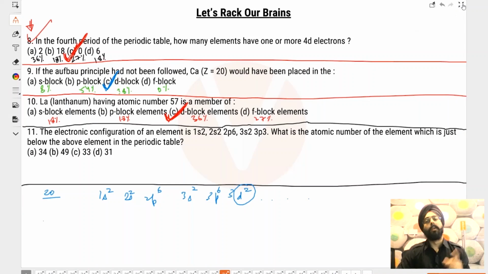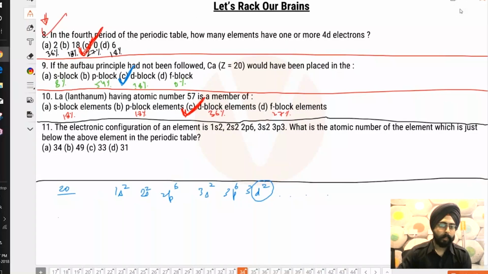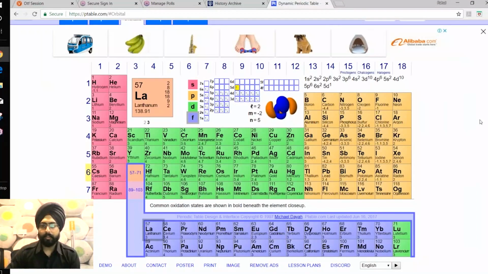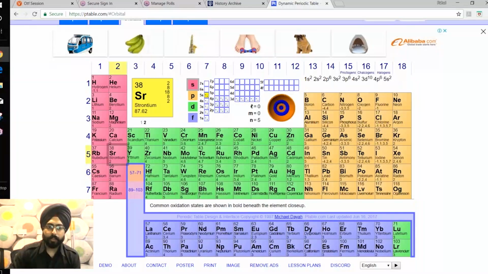F block. Okay, I'll explain. What happens over here is if you look at lanthanum, its electronic configuration is 5d1. Since its last electron is in a d1, its position is over here. Just look at where my cursor is, this white thingy. This is where its position is going to be.